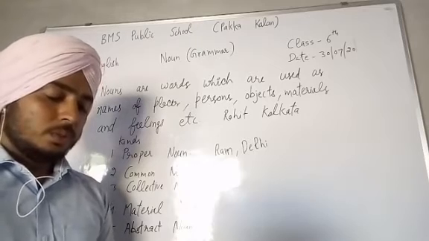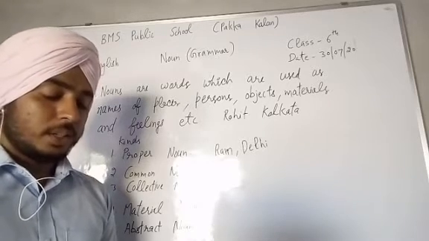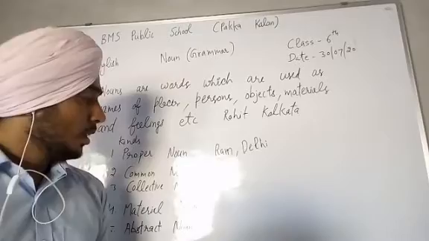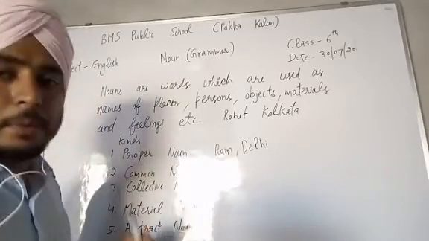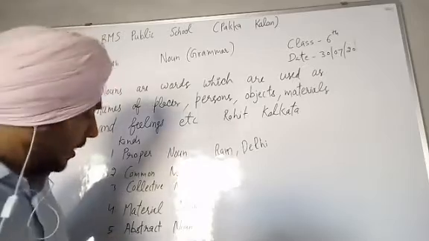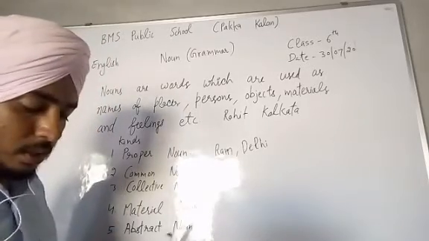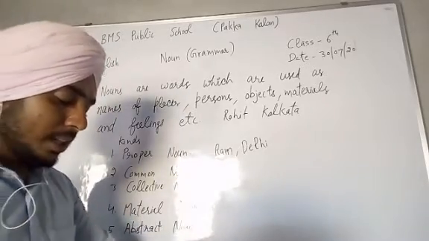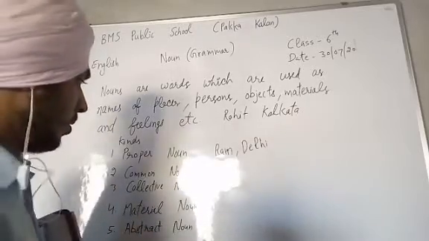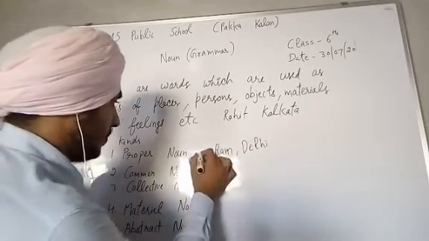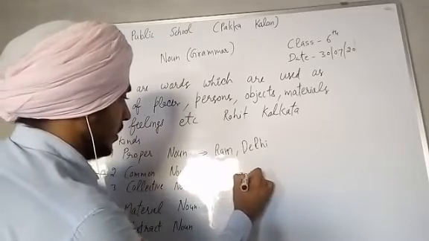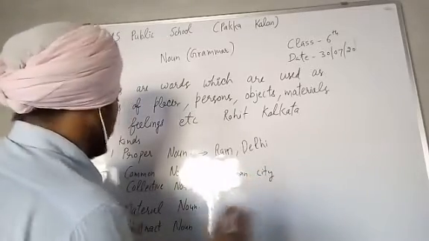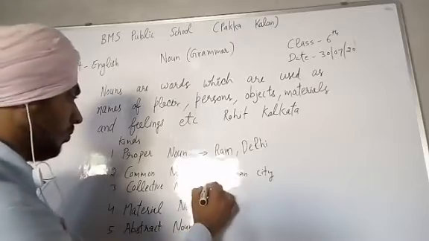Okay, so country could be used for any country. So a noun that could be used for all the members of a group is known as a common noun. We will also write the examples. Women, city, these are common nouns.